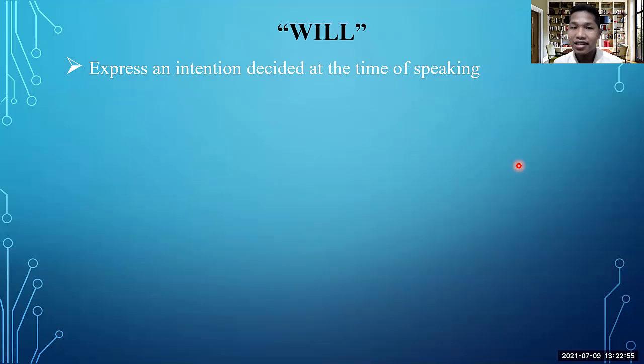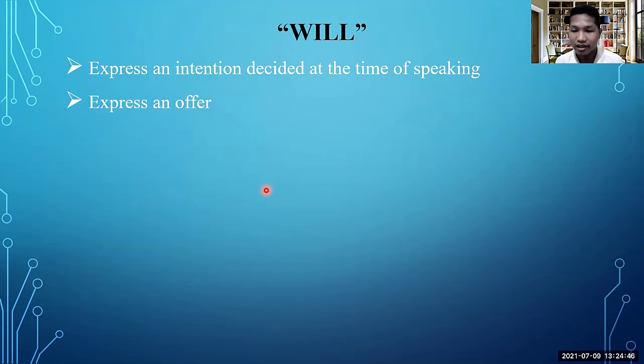So this is the decision, or your intention is just made at the time of speaking. It means the time that you are speaking, right? So in short, you don't plan it, but you just speak it immediately, and suddenly you use will.